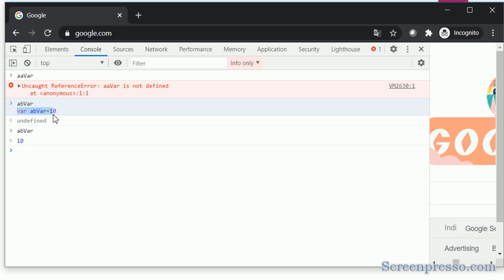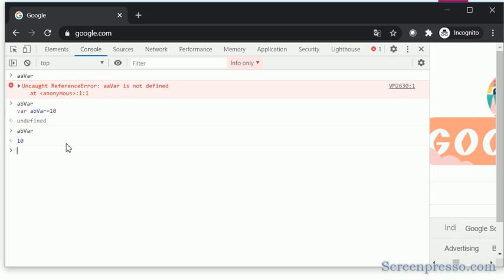Here I am declaring the variable in the second line, but accessing it in the first line, and I am not getting the exception like we got previously. Previously we got aa.var is not defined, but here we do not get that exception; still, we get undefined. If I access it again, I get the value. So this is what I explained in this slide.